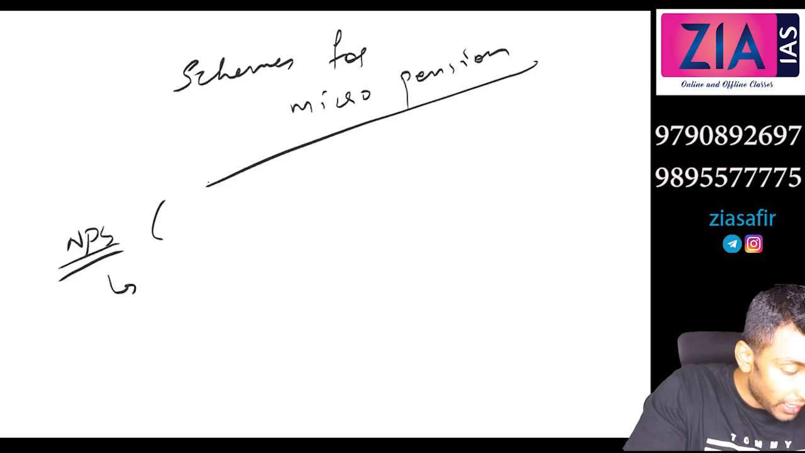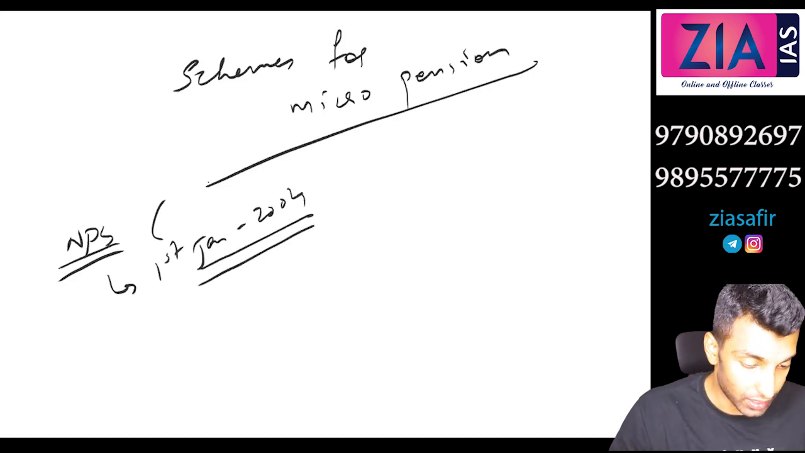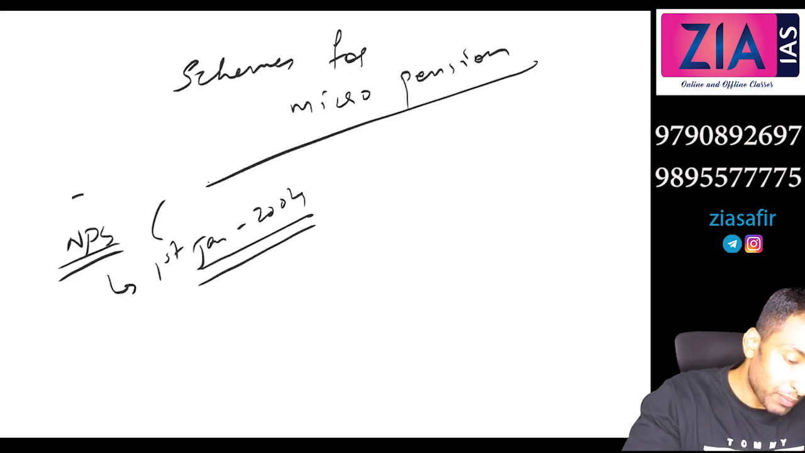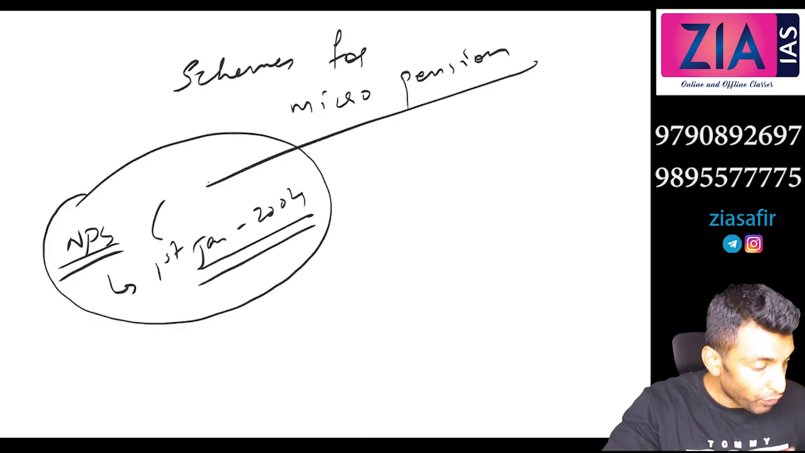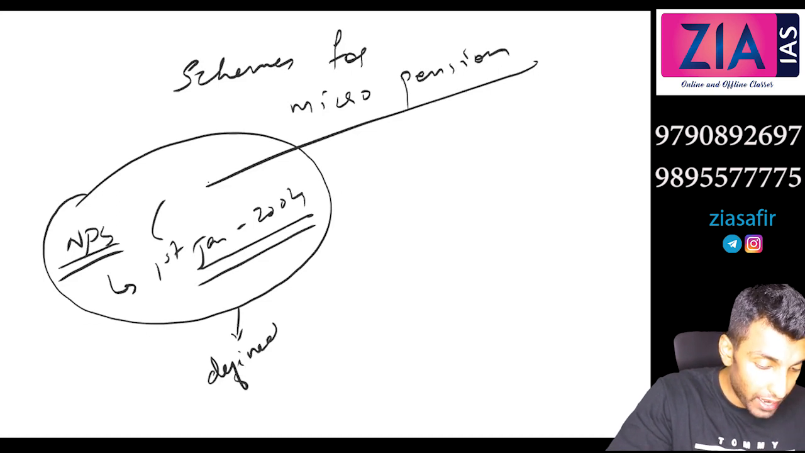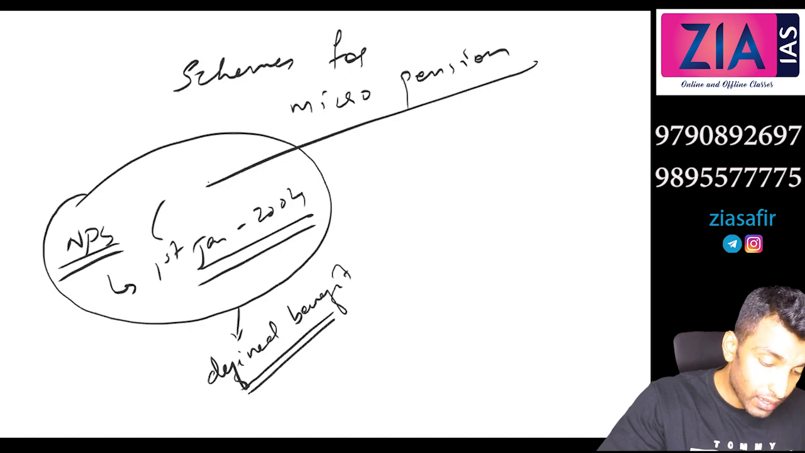New Pension Scheme was actually initiated on 1st Jan 2004 for central government employees except armed forces. Before that, that means before 1st Jan 2004, before NPS, the pension benefit was defined. So we can say pension is based on defined benefit. That means pension will be defined, approximately half of the last salary.